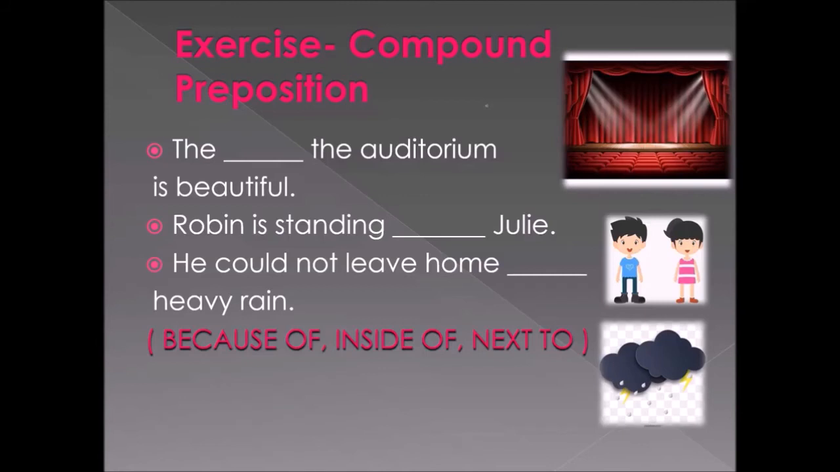Next, Robin is standing dash Julie. Next, he could not leave home dash heavy rain. So the options are given in the bracket. Choose the correct preposition and fill in the blanks.